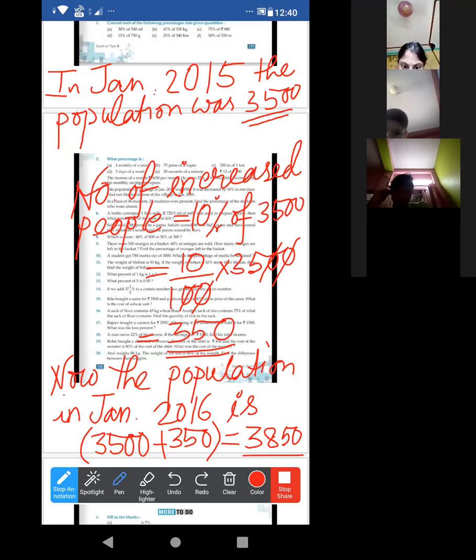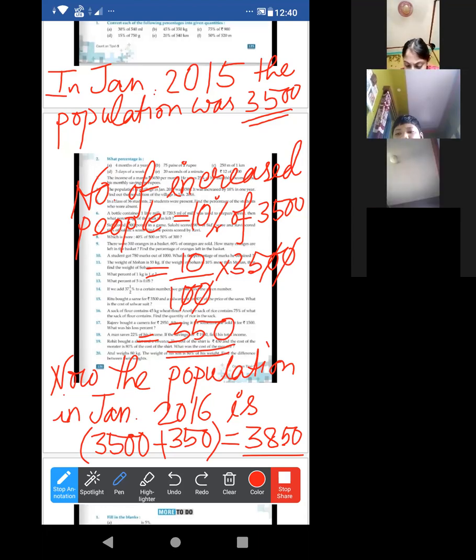Percentage of students who are absent. First, we have to find the number of absentees. Look, out of 36 students, 27 were present. So how many students were absent? 36 minus 27. So, 9 students were absent. This one is done to all of you? Yes, ma'am, clear.